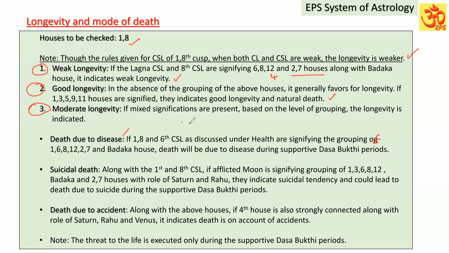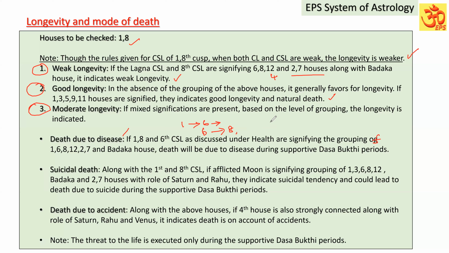We discussed in the previous one under health, Lagna, if it is connected to the 6th house and other unfavorable houses, along with that, it is also connecting to Maraga Badaga houses. And the 6th house is also connected to the 8th house and unfavorable grouping and Maraga Badaga houses. It indicates Lagna is weak and the disease at the 6th house is aggravated and can lead to death. Right? So that way we can identify.